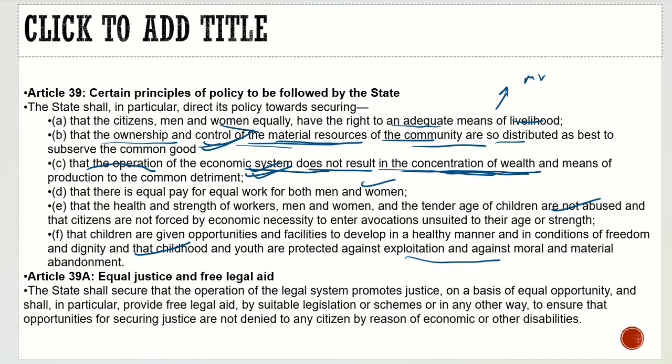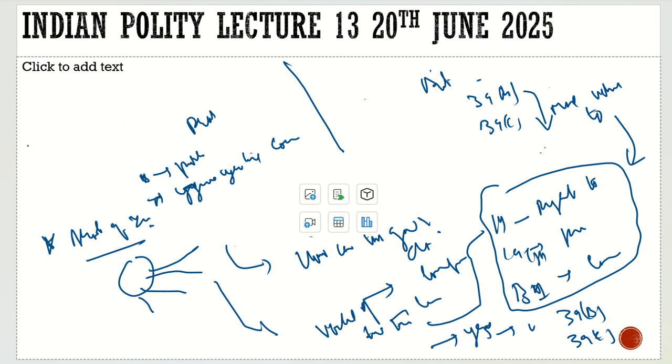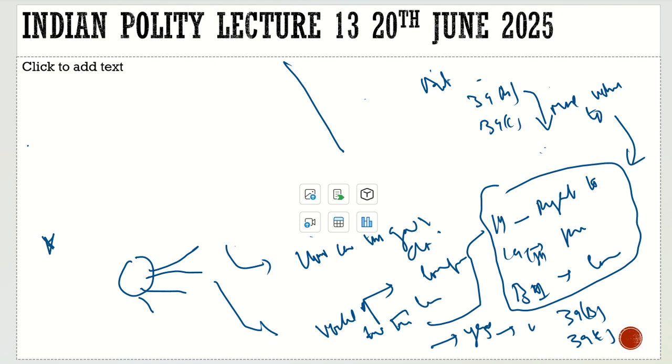So if we see these two articles and compare them with Article 31, the government was in a way trying to give more value to Article 39B and 39C. The government was giving more value to these provisions, and the court said that it is in violation of the Constitution. It is something you cannot do. But government is government. If they want to do something, they will find ways to do it.